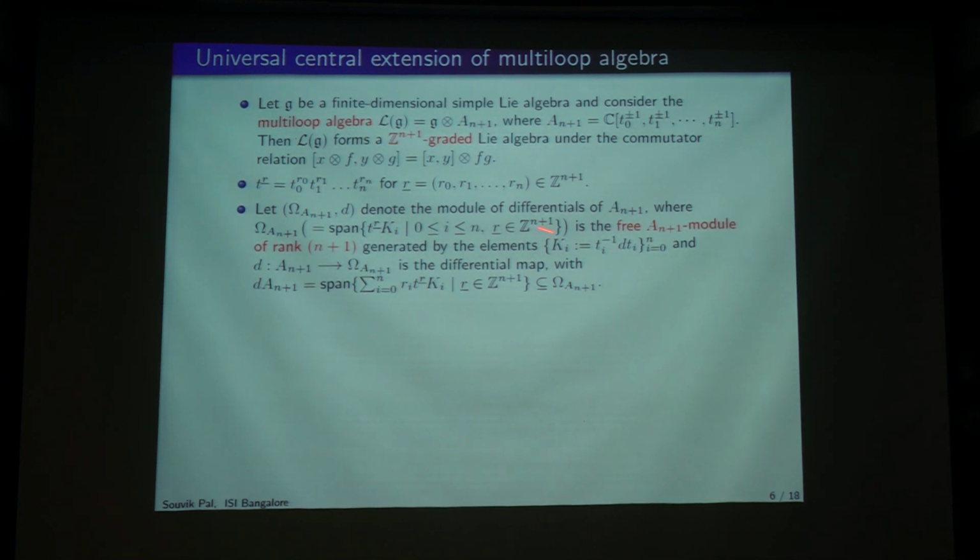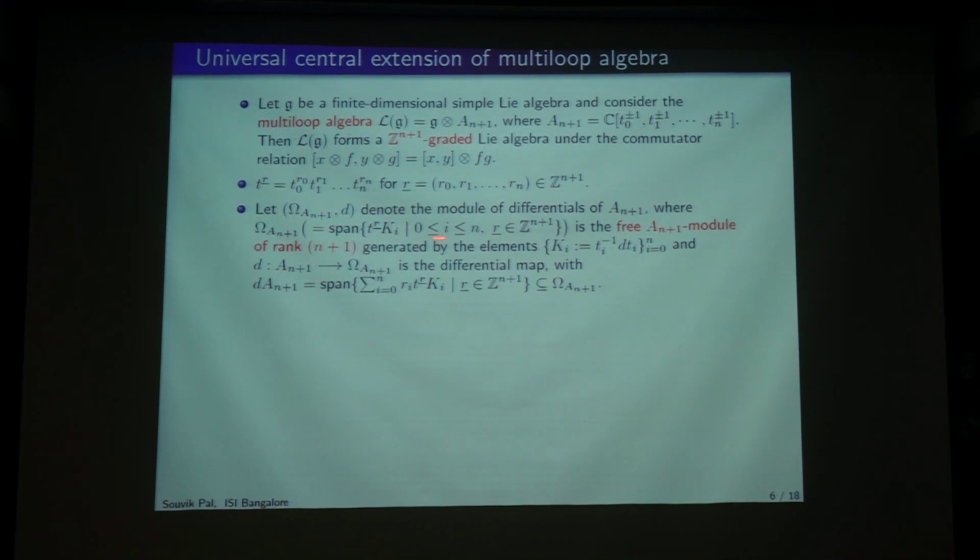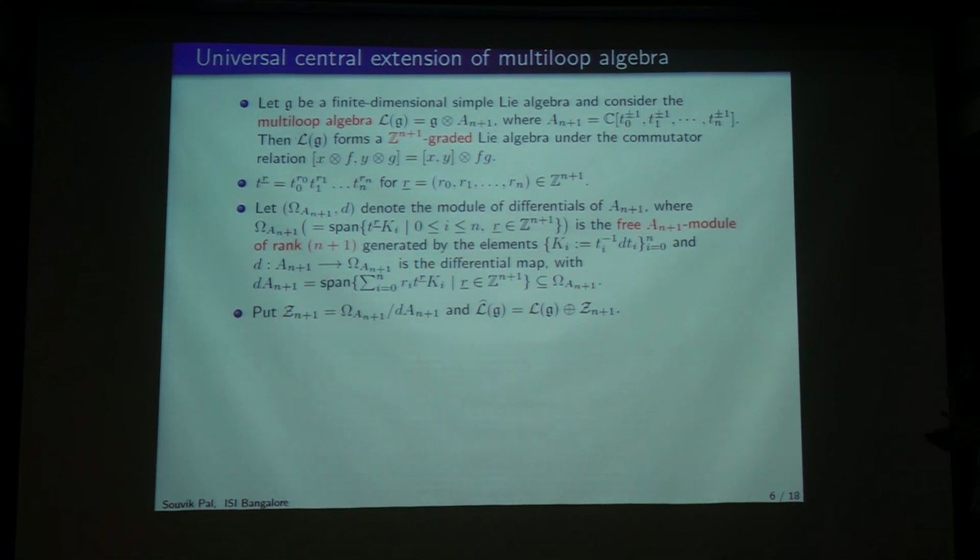For that we consider this module of differentials of A_{n+1}. So this is the module. This has another nice description which I will tell in the next slide. And you take this differential map like this, and then the image of this map is given by this. And then you have to look at the quotient. These complex terms you don't have to remember, you just remember there is some Z_{n+1}.